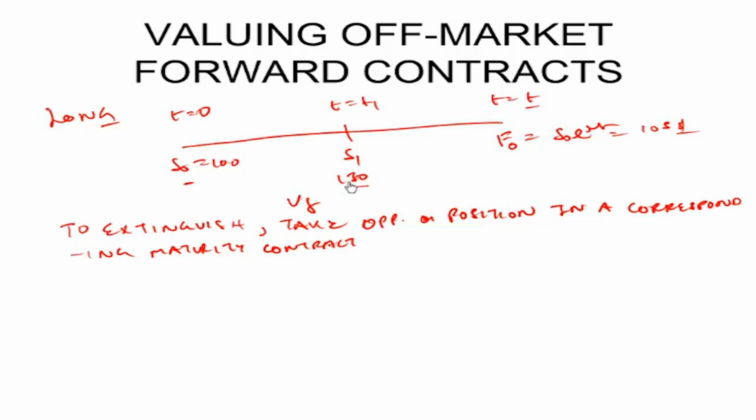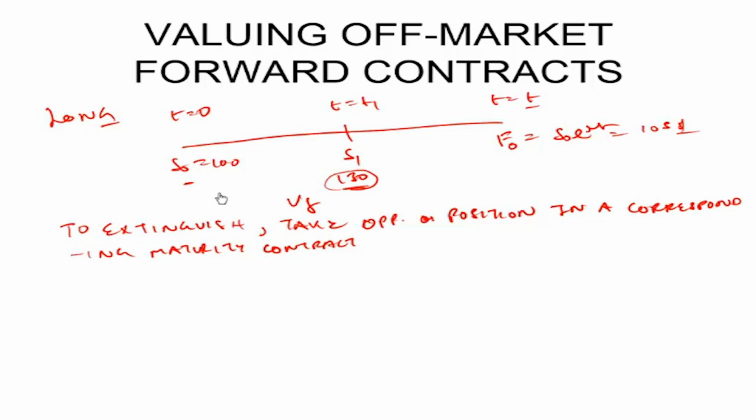He no longer feels there is any additional upside, or he feels that now the stock will only fall. It will actually come to 120. So he wants to exit this contract and lock in this price of 130 that has already been reached. All he needs to do is to take an opposite position in a corresponding maturity contract.